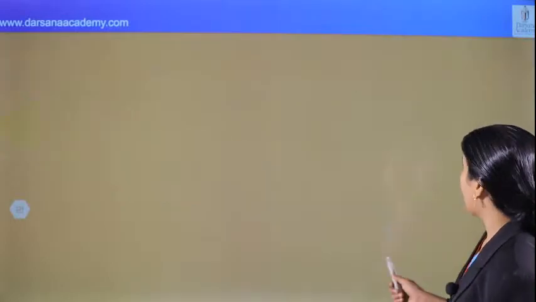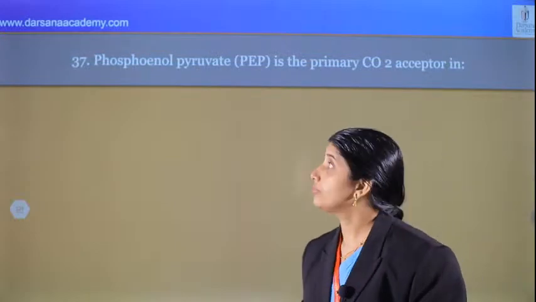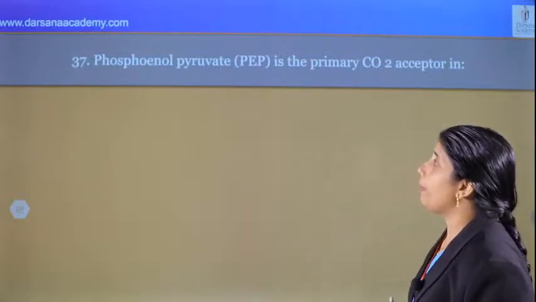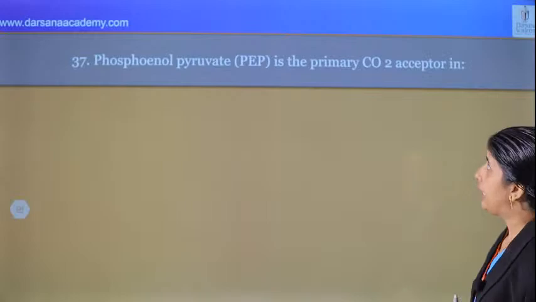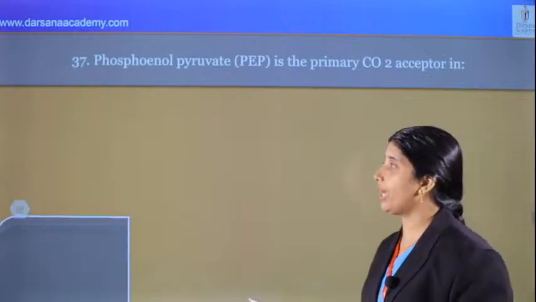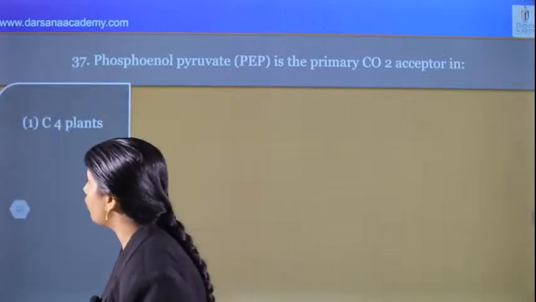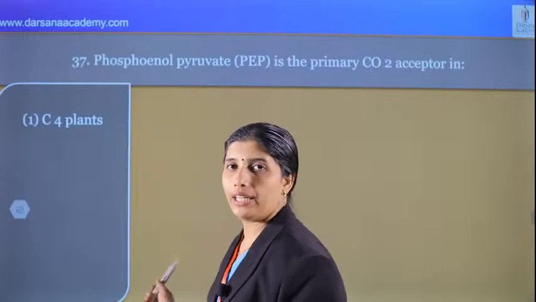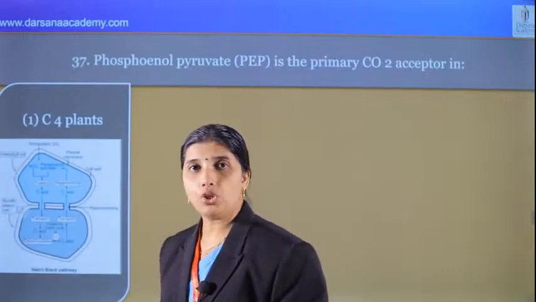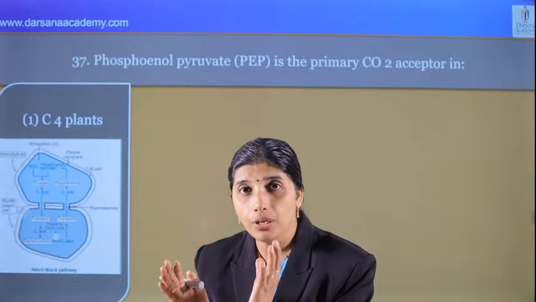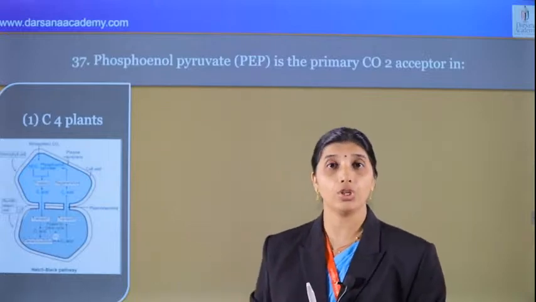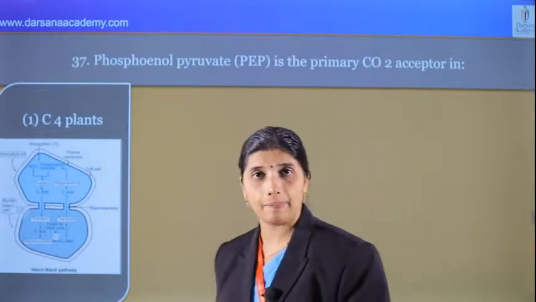And what about the next question? Phosphoenol pyruvate, PEP, is the primary carbon dioxide acceptor in which? Option 1, C4 plant. What about C4 plants? We know they have Kranz anatomy: the bundle sheath is surrounded by mesophyll like a ring or wreath, therefore it is called Kranz anatomy.